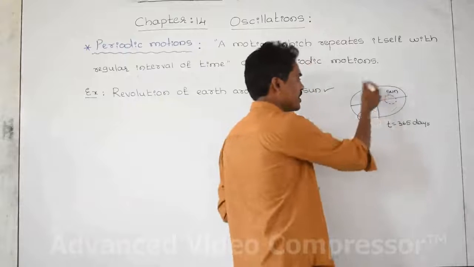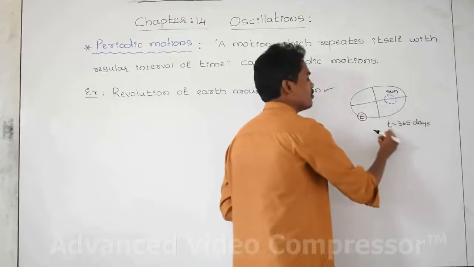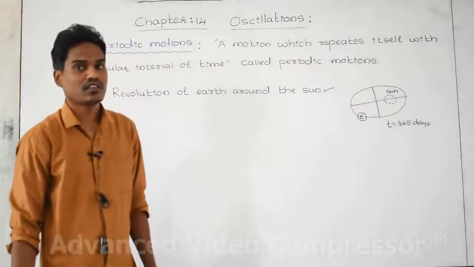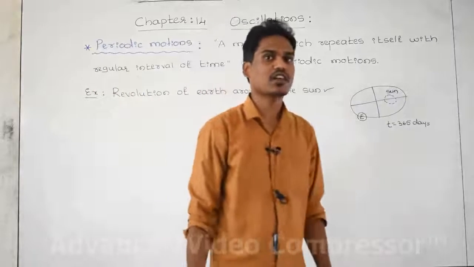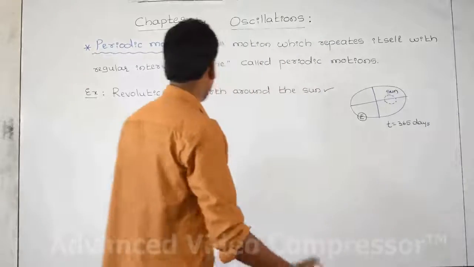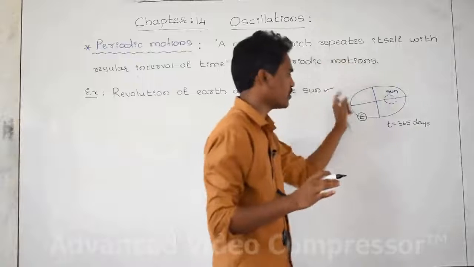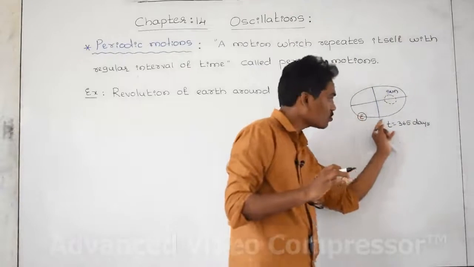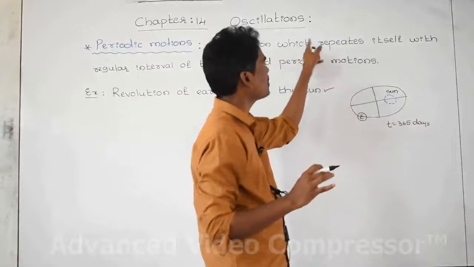The motion is repeating continuously with constant time. Constant in the sense that the earth takes the same time for each and every cycle around the sun. Therefore, periodic motion means a motion which repeats: after one cycle is completed, the earth repeats itself for the second cycle.